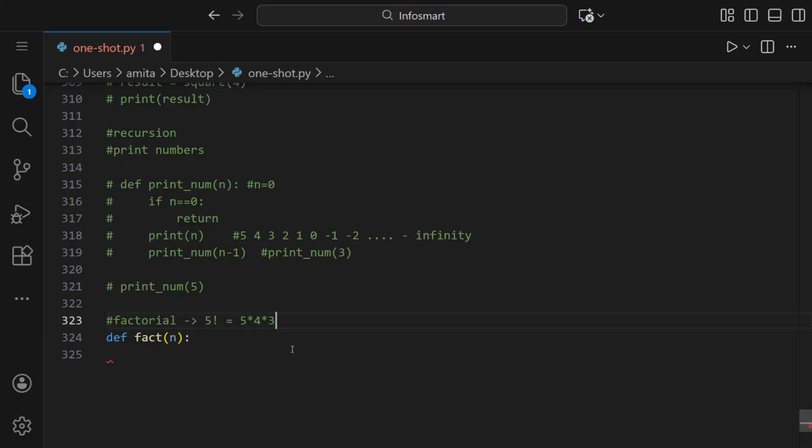So we are just subtracting 1 and then multiplying, and we have to stop when it's 1. Or we can even say 0. It's our choice. We can say we stop when it's 1.